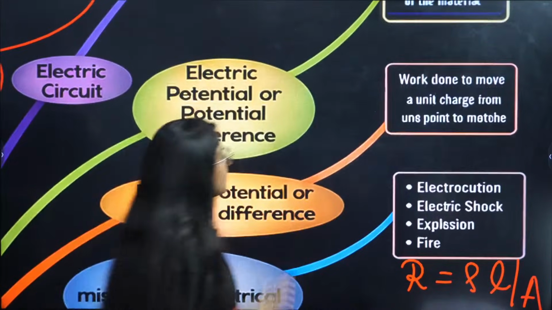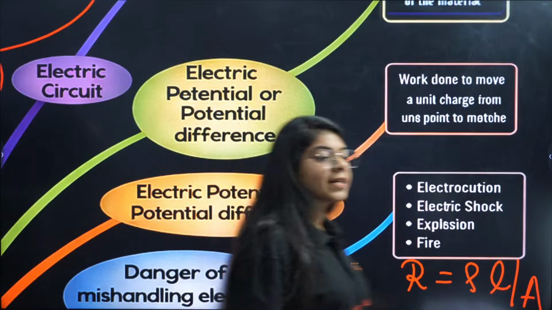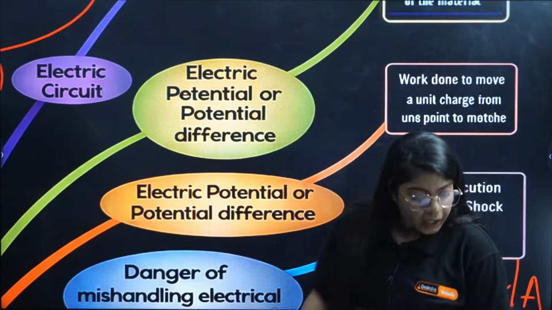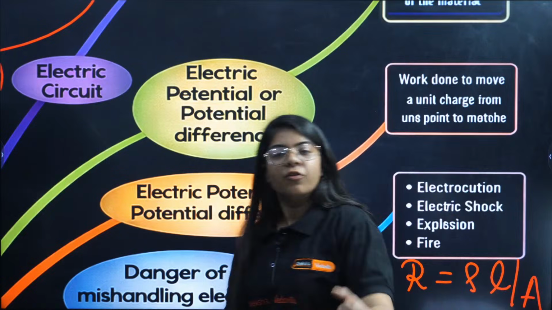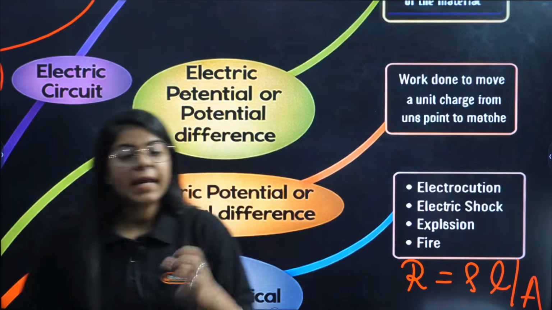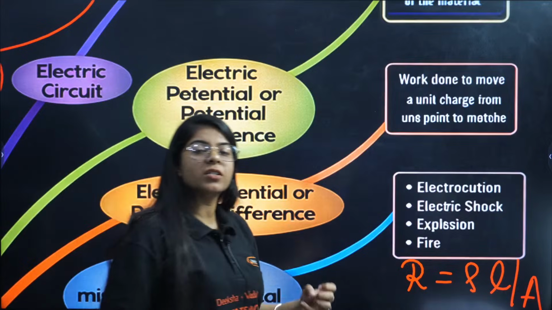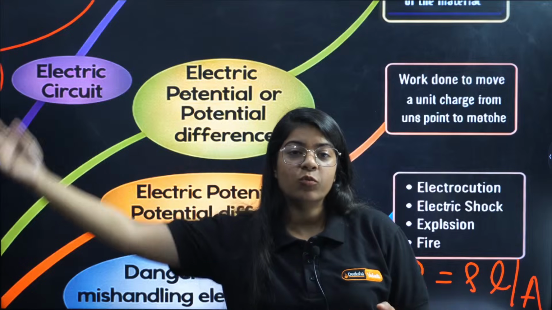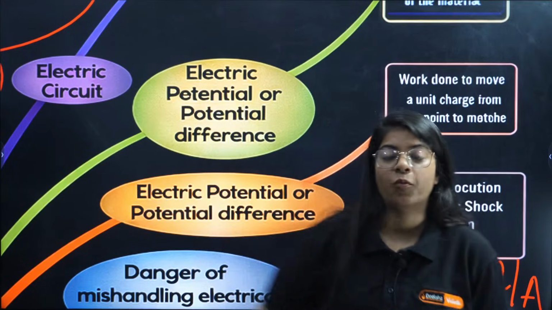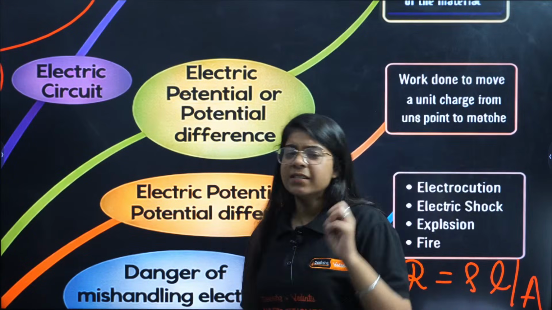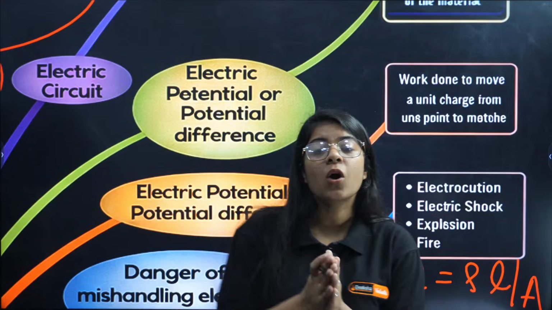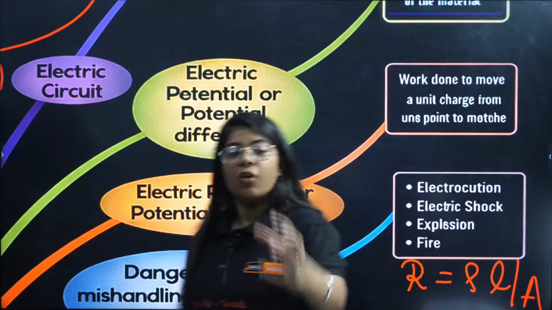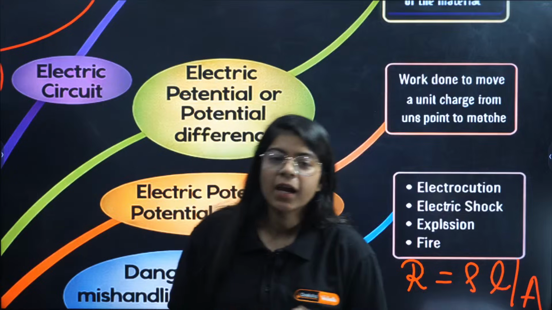Now this potential difference, what is exactly potential difference? Potential difference is the work done to move a charge from one point to another. In this particular 10th class, sometimes we study the charge that is being moved from infinity to a particular point, and both of these are almost same. So potential difference is nothing but the work done to move a charge from one point to another.